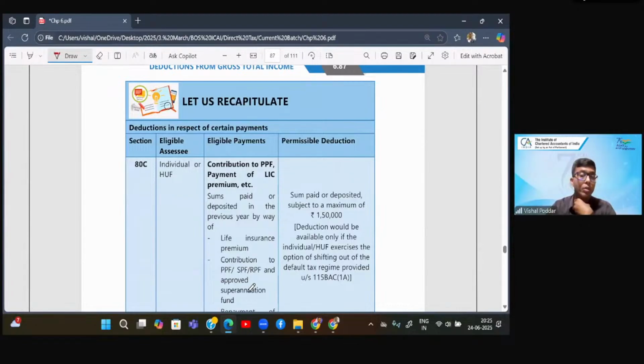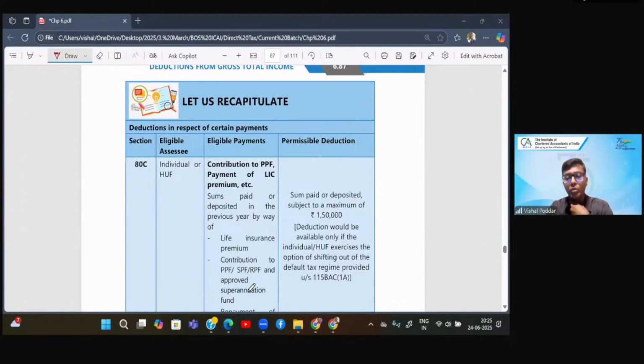So these are all the provisions relating to deduction under Chapter 6 and 10AA. We have 5 minutes, so we can take your questions, students.